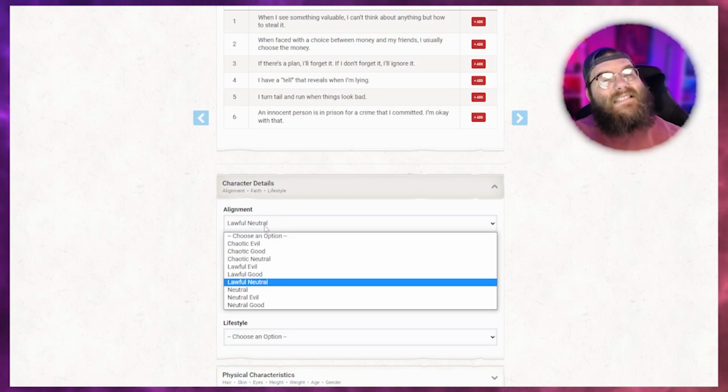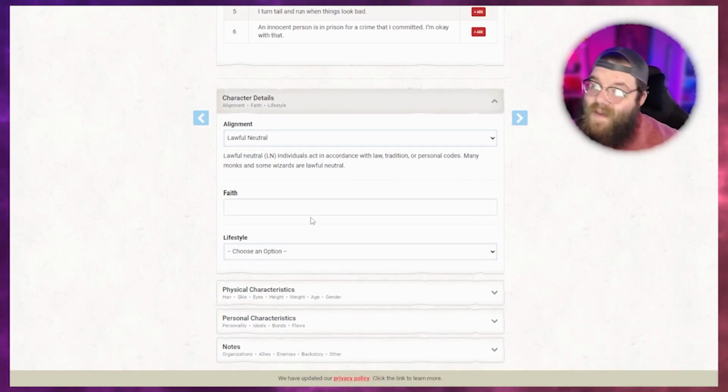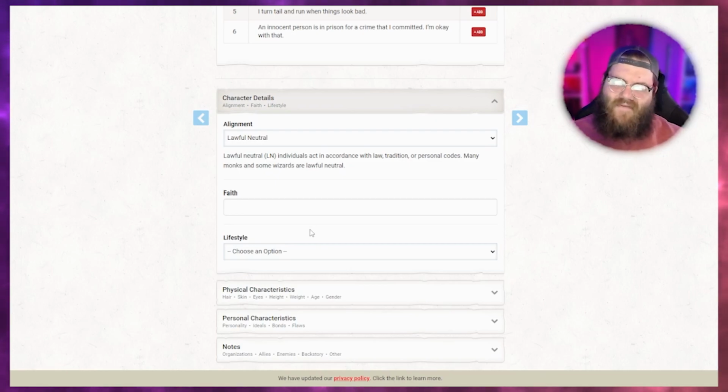A quick caveat: try not to make evil characters unless that's something everybody is on board with from the very beginning. Because there's nothing worse than when you start a game and one person is like, yeah, I'm a paladin, I want to be a hero, I want to save people. And you have another person who's like, I'm going to kill all these people and take over this town. Hopefully nobody at your table sounds like that. But if they do, that's not very fun.